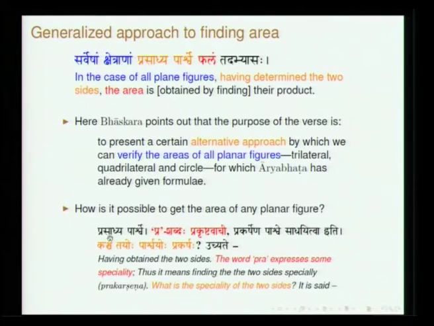After having given expressions independently for all these, why does Aryabhata give one more verse? This seems to be redundant, so we do not need this. This is the kind of question he raises, and then he says this can be considered a different way of arriving at the same result, so that you can cross check one with the other. That is the purpose of this, and his commentary goes like this: prasadhya parshve.